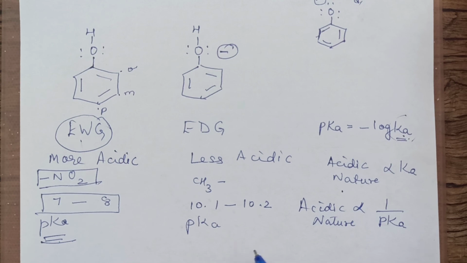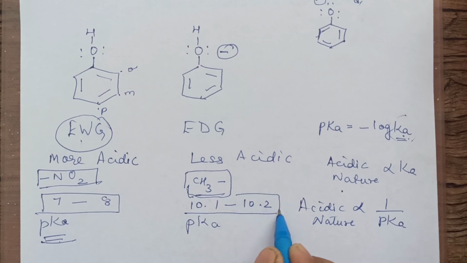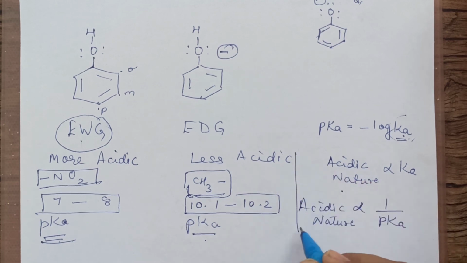And if you are comparing with the methyl group attached to phenol, orthocresol, metacresol, paracresol, then you will find the pKa values are in this range. Higher the pKa value, lesser is the acidic nature. So you can be asked questions like this, arrange them in the increasing order of the acidic nature, or in terms of Ka values, or pKa values that we have discussed here.